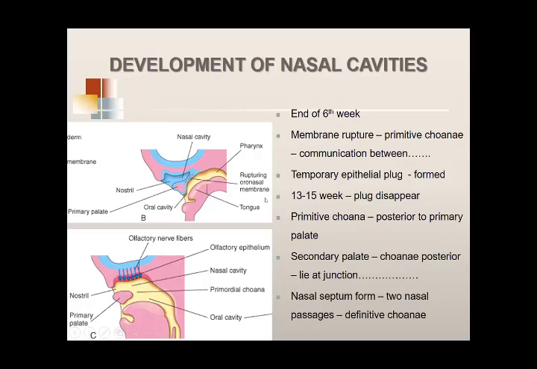We'll do the choanae later on. It is simply a communication between the nose and the primary pharynx.